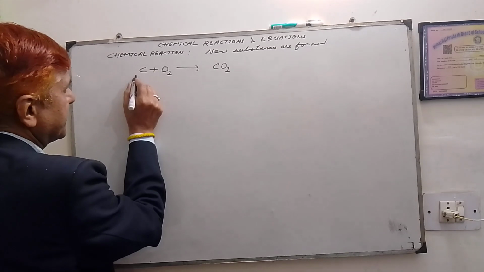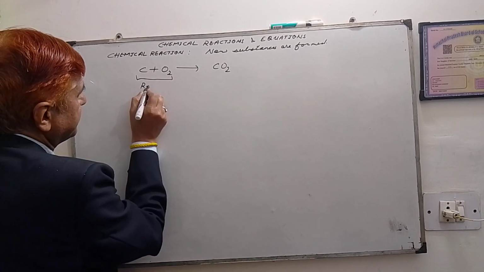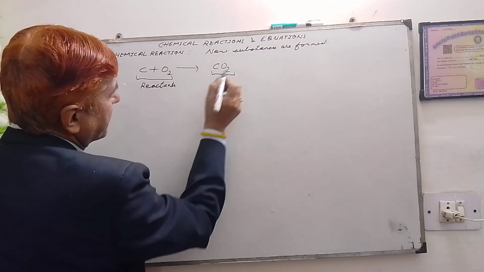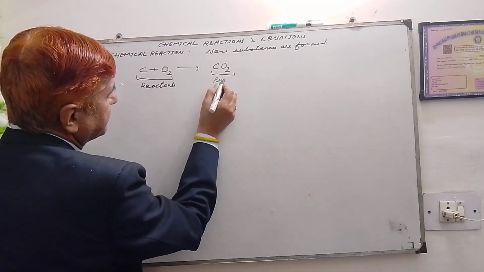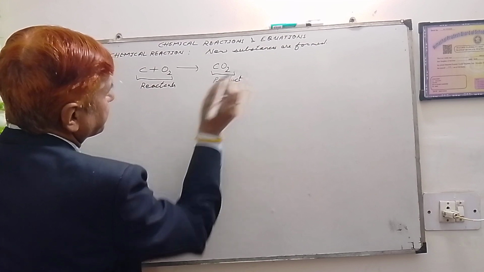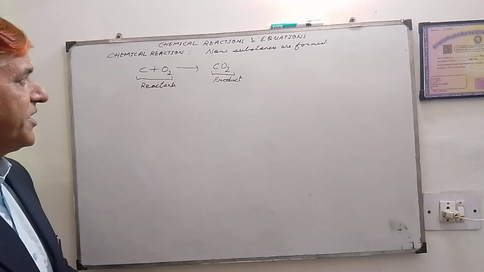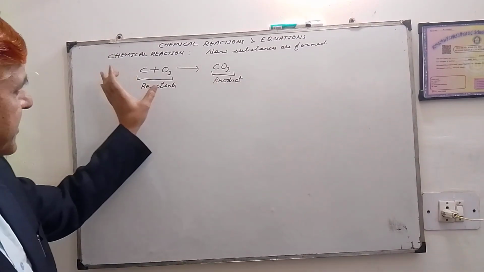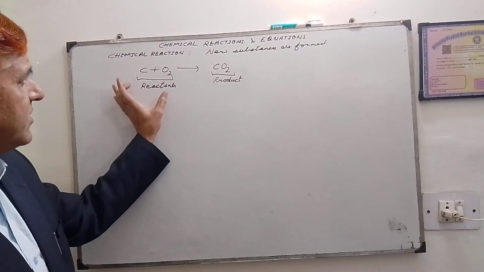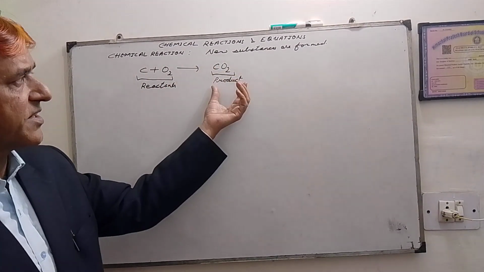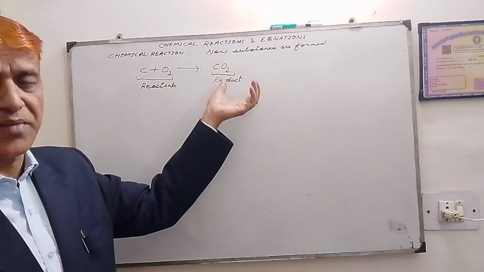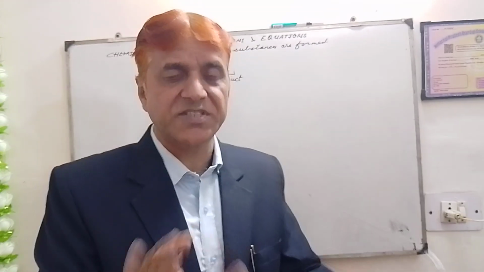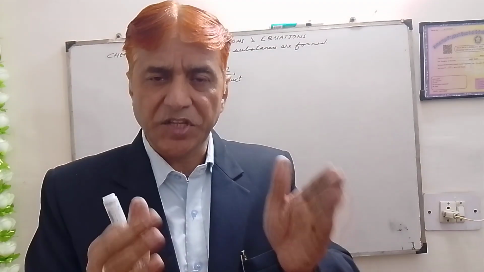So here carbon and oxygen are reactants, and carbon dioxide is the product. Reactants are written on the left side of a chemical equation, and the products are written on the right side, and every chemical reaction can be represented in terms of a chemical equation.